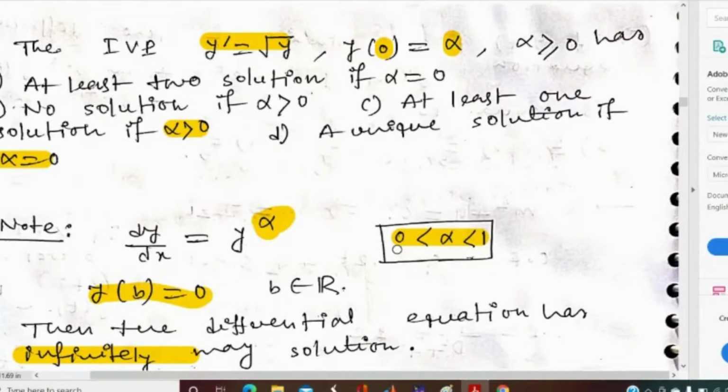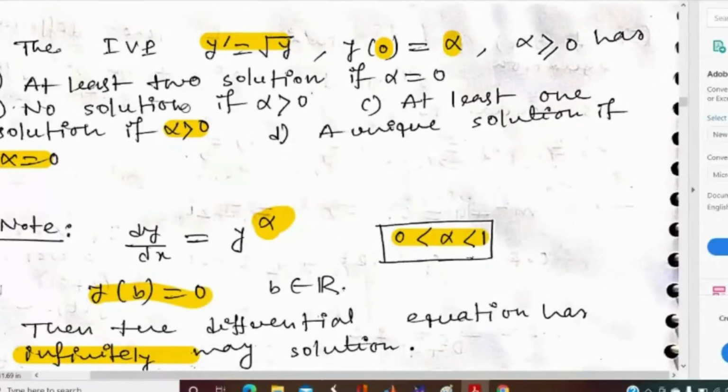So the differential equation will have infinitely many solutions. It means it must have at least two solutions. So the first option will automatically be true. Is it clear to everyone how the first option becomes correct?